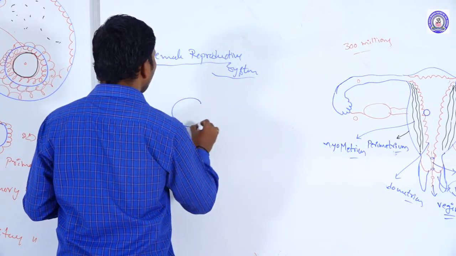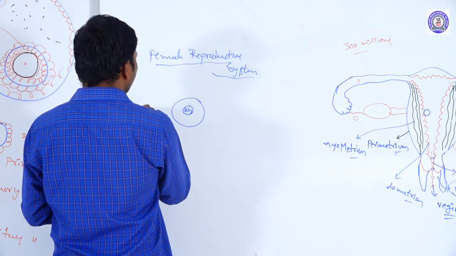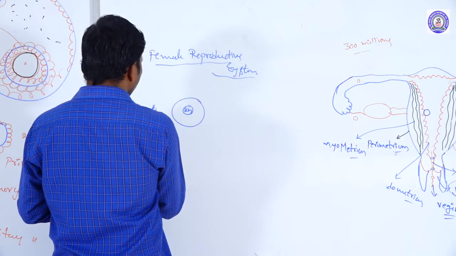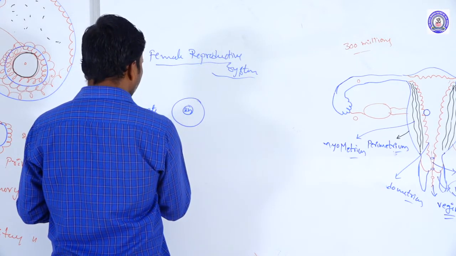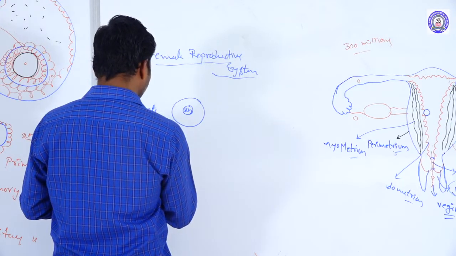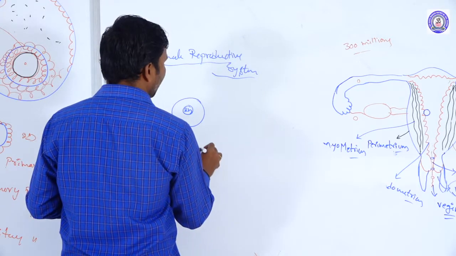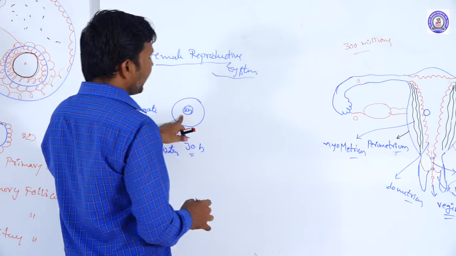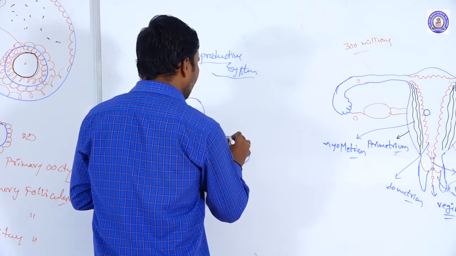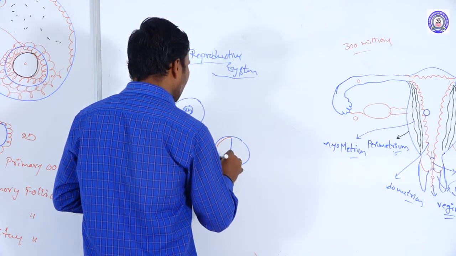After fertilization, about 30 hours later, the zygote starts cell division, and the first cell division produces two cells.